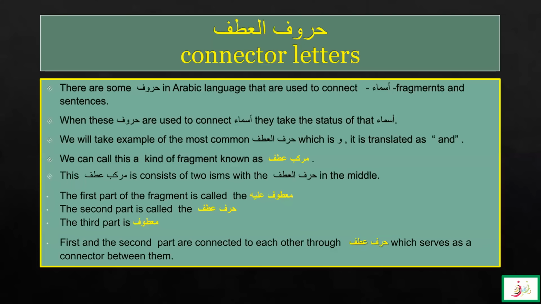So the first part of the murakkab atf is called the matuf alay, and the second part is called the harf of atf. That can be any harf, and the last part is called the matuf. So the first and the third part are connected with each other with the harf of atf, which serves as a connector between matuf and matuf alay.